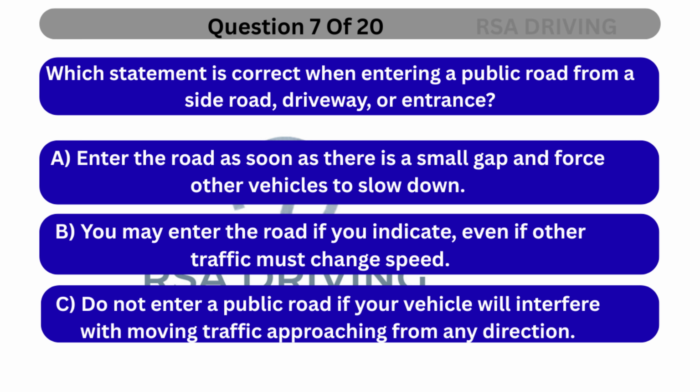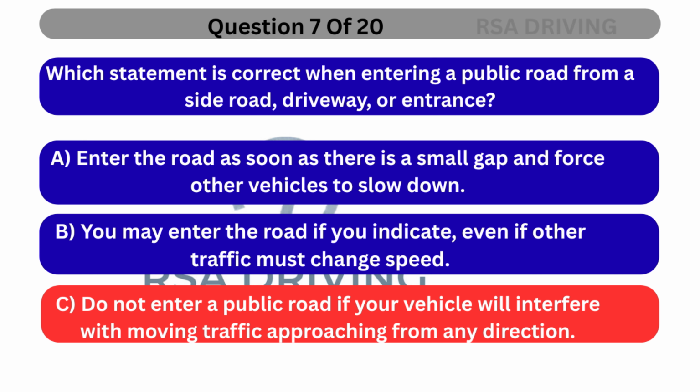Question 7. Which statement is correct when entering a public road from a side road, driveway, or entrance? A. Enter the road as soon as there is a small gap and force other vehicles to slow down. B. You may enter the road if you indicate, even if other traffic must change speed. C. Do not enter a public road if your vehicle will interfere with moving traffic approaching from any direction.